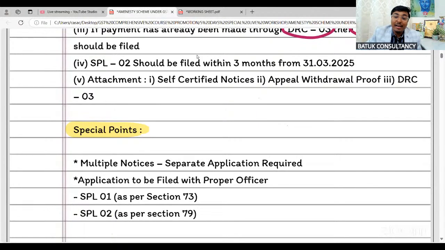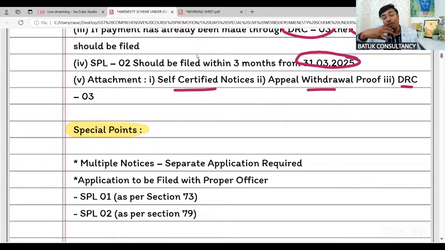SPL 02 should be filed within 3 months from 31st March 2025, and you have to file self-certified notices, DRC 03 and appeal withdrawal proof. Sir, when the jurisdictional officer has passed the order, within 3 months the recovery proceeding will be initiated. So multiple taxpayers have already filed the appeal before the appellate authority, and now they're willing to go for the amnesty scheme. Then what is the procedure?